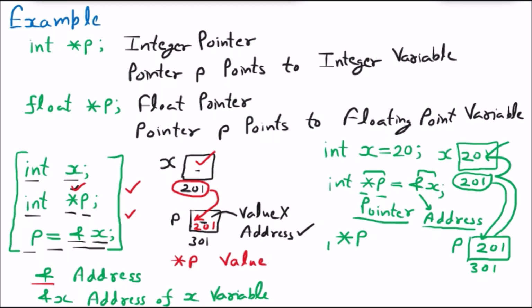So now this star p will give you the value. The first time, star works for the pointer, and afterwards star takes out the value. So if the first time I have taken the star as a pointer and afterward I am using just p, that means I am initializing the pointer variable, so I don't have to use star here. Star will not be used here because that would become the value then.